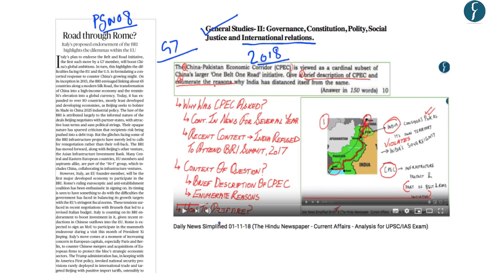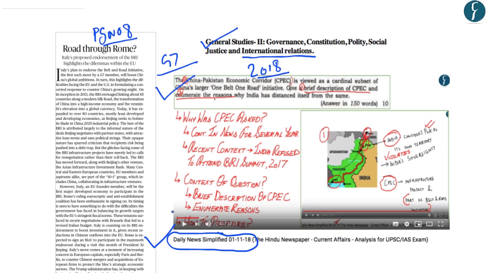And you should note that in the DNS of 1st November 2018, a detailed discussion on this question has been done. So you should go through this video to understand why India is not interested in joining the China-Pakistan Economic Corridor or the CPEC. However, in this article, we will try to understand what is meant by Belt Road Initiative membership and what are the likely benefits for Italy and China if Italy joins the Belt Road Initiative. Regarding the DNS of 1st November 2018, a link will be provided in the description box, so you can go through this video through that link.